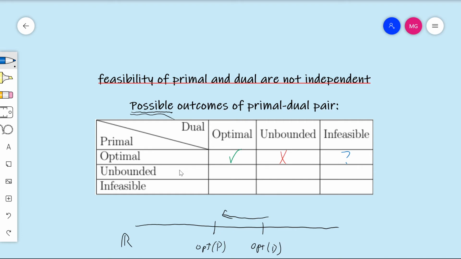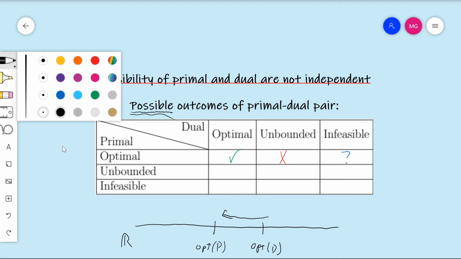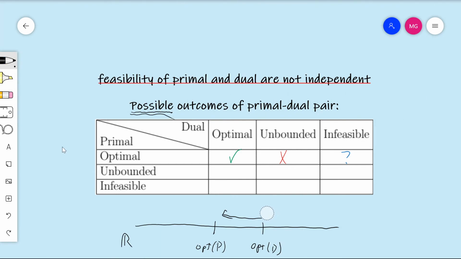Okay, if the primal is unbounded, can the dual have an optimal solution? Well, now, this is quite similar to what we just said, but now we're going in the opposite direction. So if the primal is unbounded, we're trying to increase as large as we possibly can, starting from the optimal value of the primal, and we're going as far to the right. We're going unbounded to the right. We're going off to positive infinity.